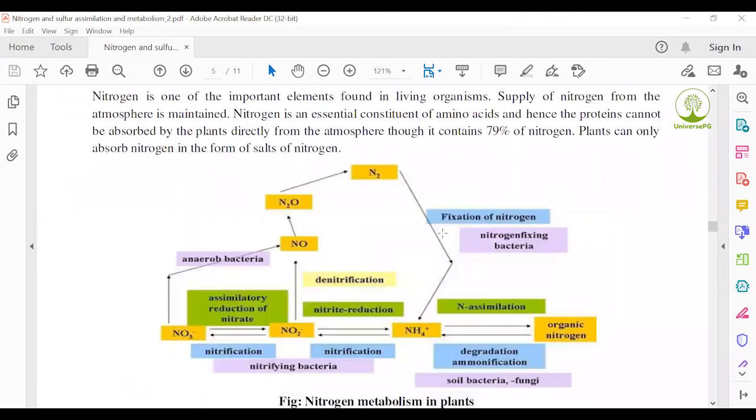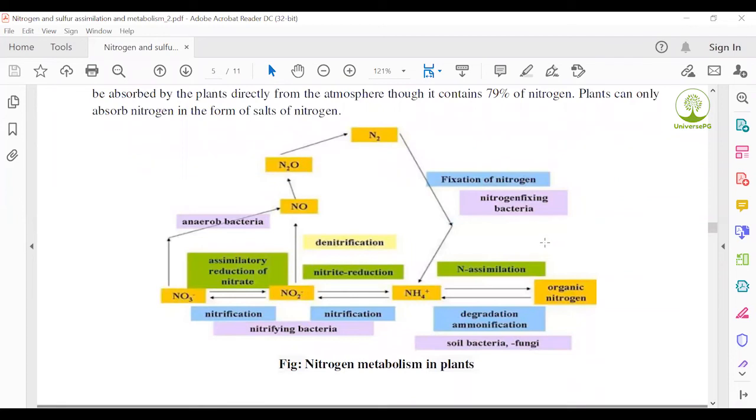Nitrogen metabolism in plants. Nitrogen metabolism is an easy reaction. In this reaction, see the outline. First, in this outline, the nitrate ion is first transferred to nitrogen dioxide by nitrification. Again nitrification by nitrifying bacteria, Azotobacter, cyanobacteria. This type of bacteria is called nitrifying bacteria. Therefore, it is transferred to ammonium.